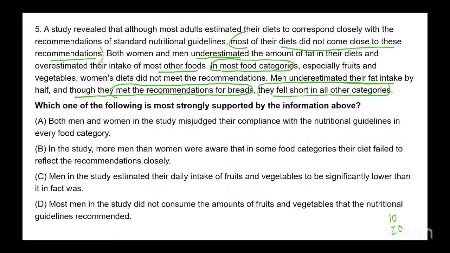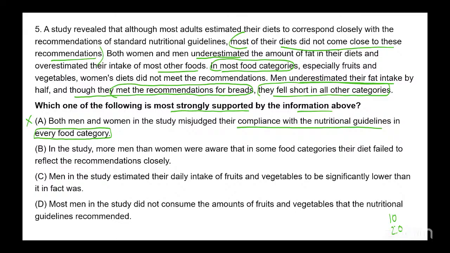Again, look at the question stem. Which one of the following is most strongly supported by the information above? Clearly an inference question, not a strengthen question. The option is getting support, right? A says both men and women in the study misjudged their compliance with the nutritional guidelines in every food category. That's not getting the support. For example, men met the recommendation for breads. So this becomes an easy choice to eliminate.